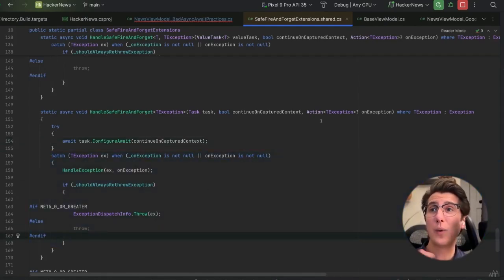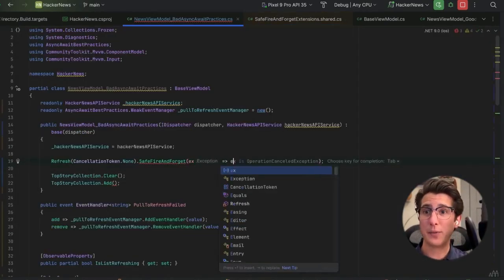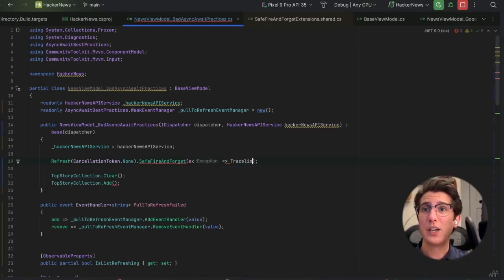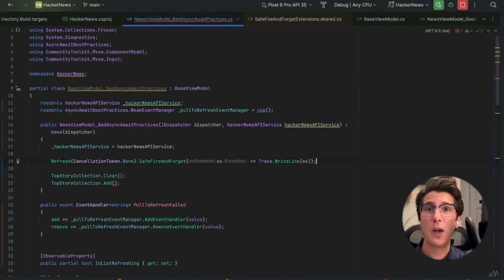And the way the extension method works, we can tell it how we want to handle that exception. So maybe we just want to say trace.writeLine for this example. Maybe you want to pass this into your crash reporting tool, but however you want to do it, we can handle it right here.